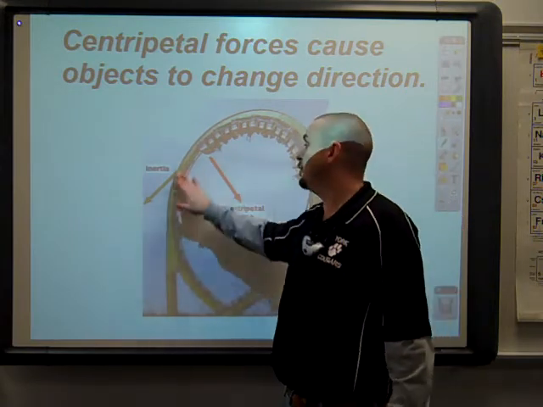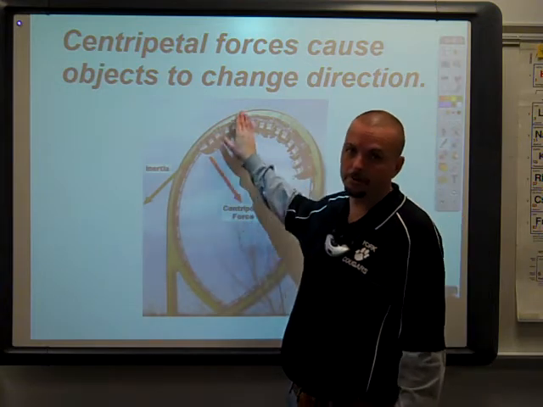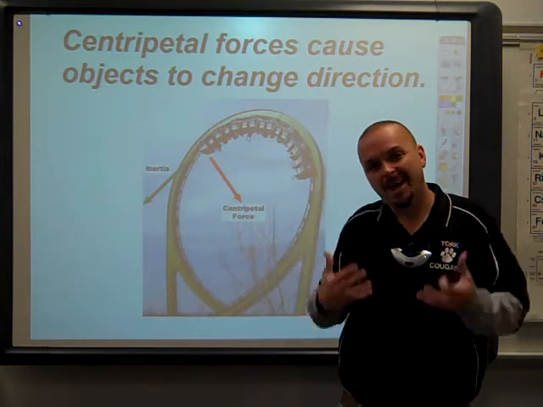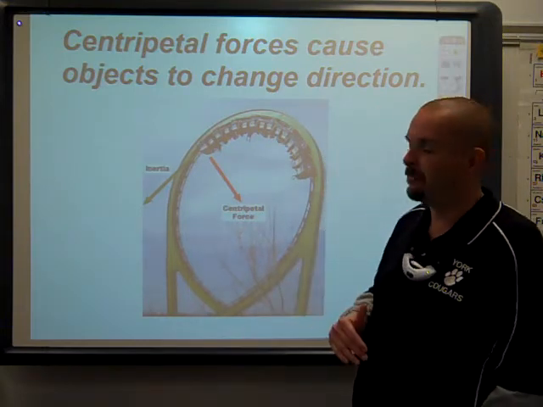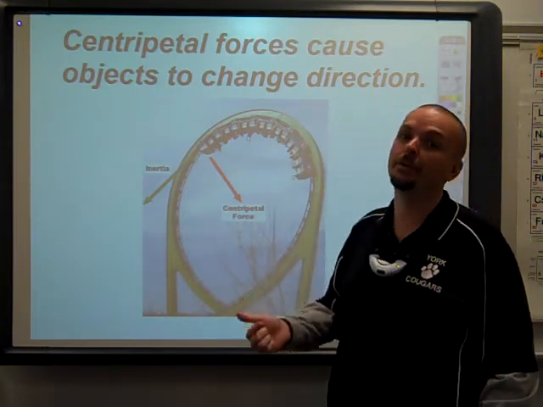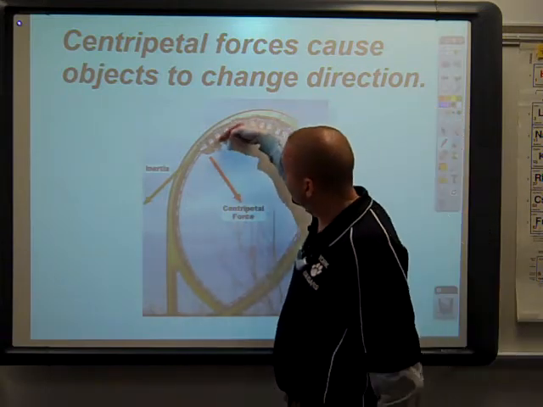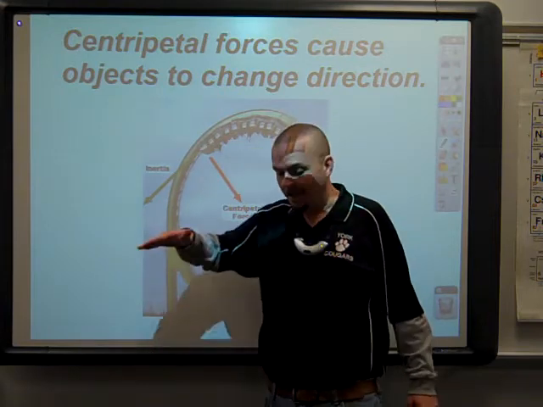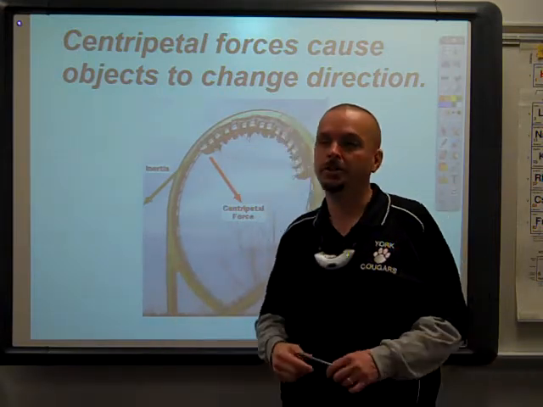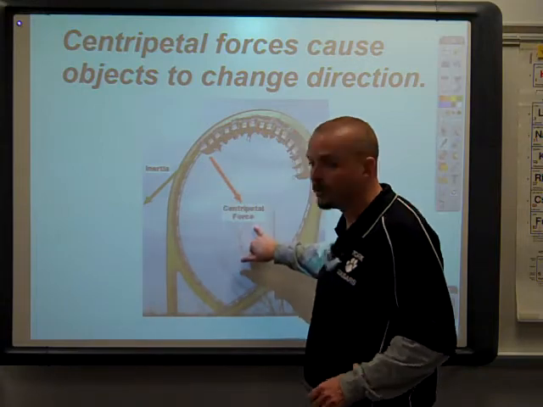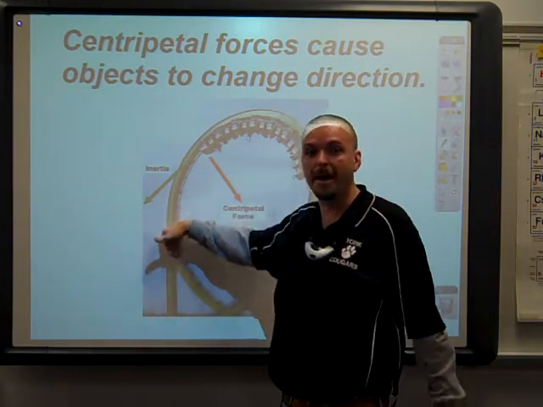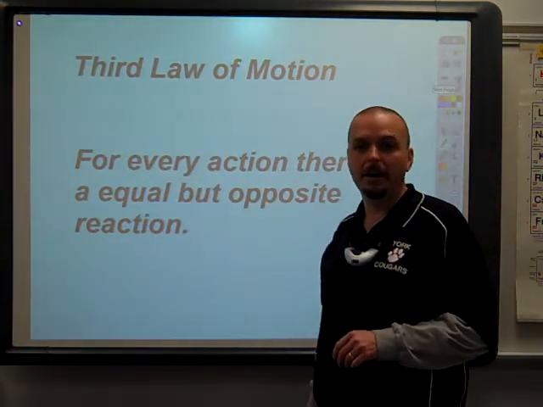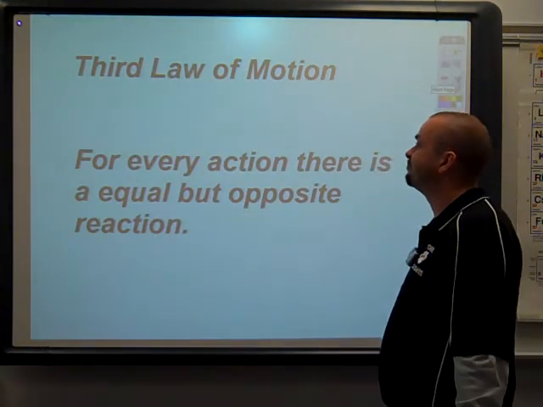Now, interestingly enough, when you go through these curves, when you go through these loops on roller coasters, you feel like you're being pressed downward in the seat, but it's really the other way around. The seat is being pressed upward into you. You have inertia. Your body wants to continue moving in a straight line. But that seat comes along and pushes into you and changes your direction. That seat produces this centripetal force that pushes you into the curved path. Interesting and different way to think about riding a roller coaster and changing direction.